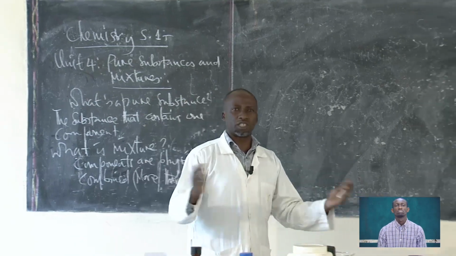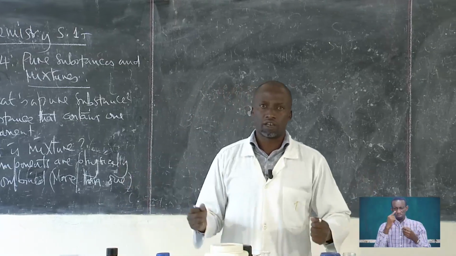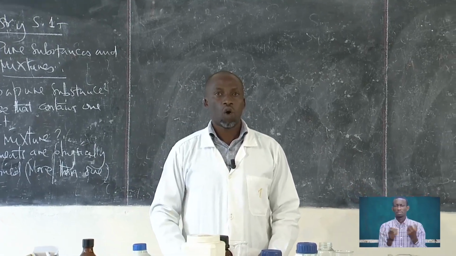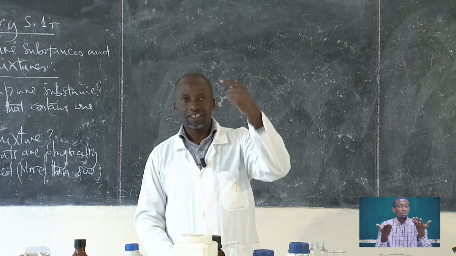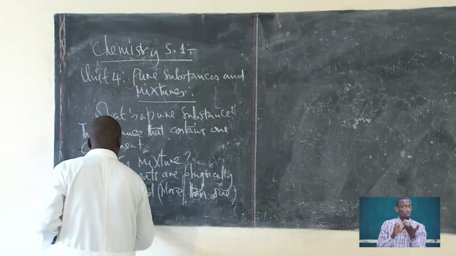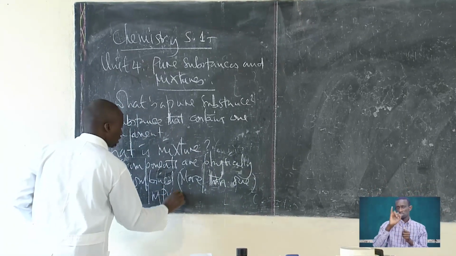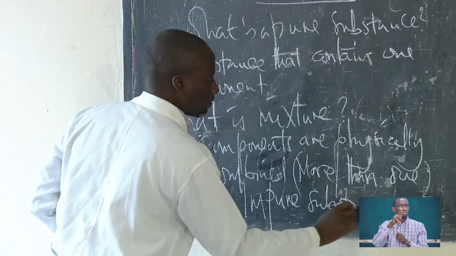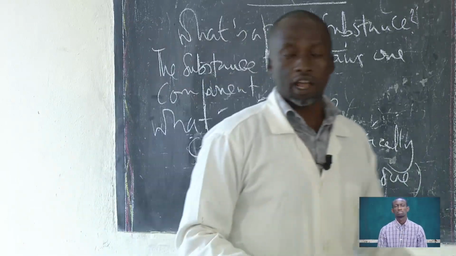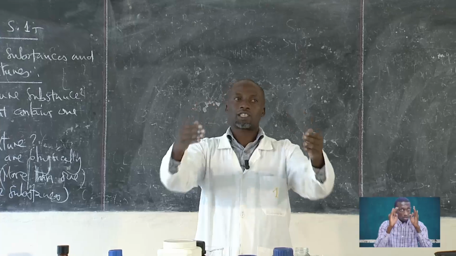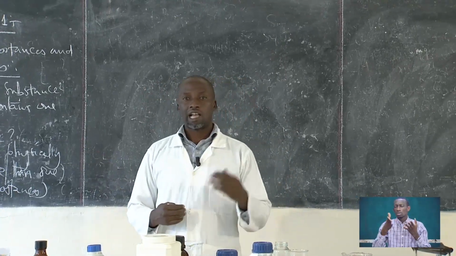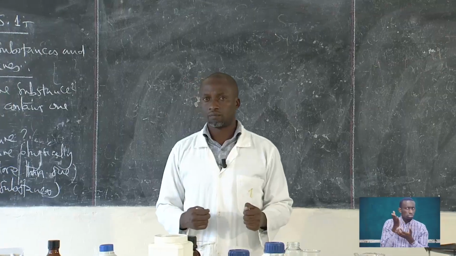In nature, most of the substances exist as mixtures. We said the mixtures are also called impure substances. So if we use an analogy of pure substances, then we can also mention mixtures as impure substances.